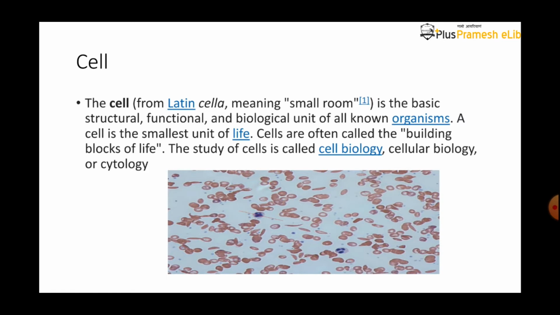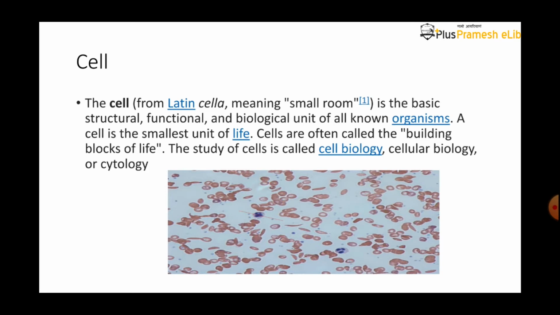Next we will define the cell. Cell is the basic unit of life, or we can say it is the structural and functional unit of life. All the organisms, whether unicellular or multicellular, are made up of cells.